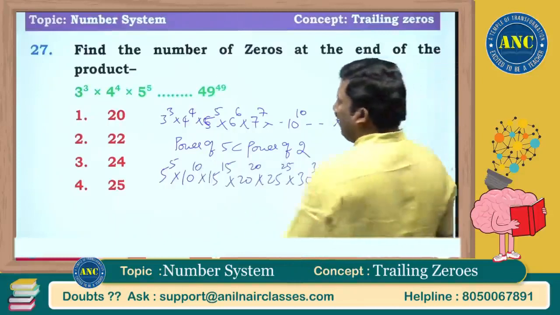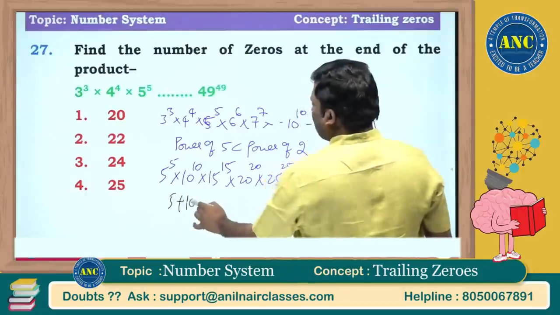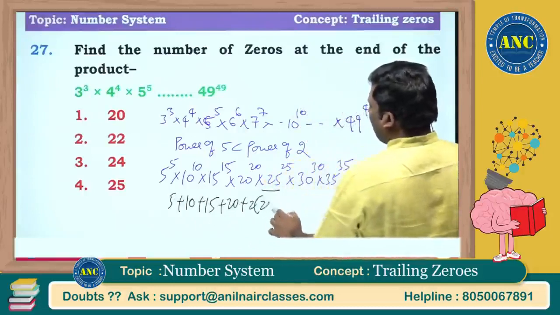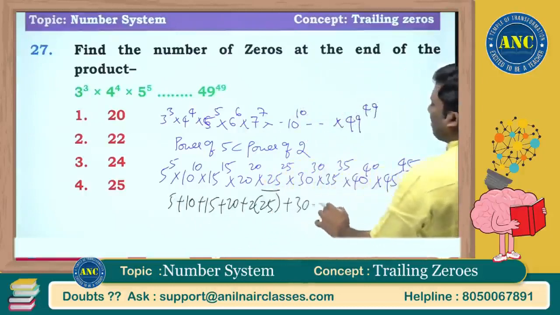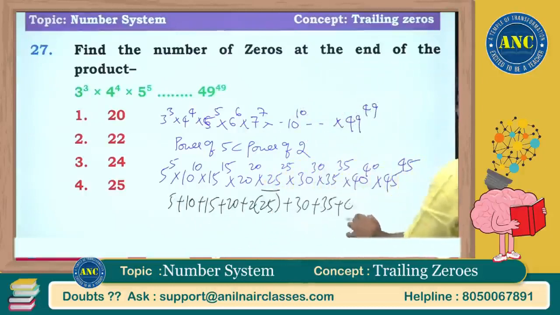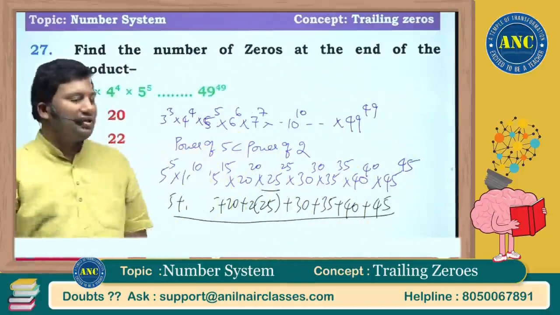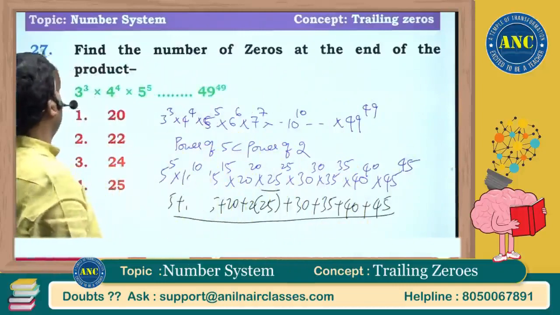So how many will it be? 5 plus 10 plus 15 plus 20, 25 is 5 square so 2 into 25, plus 30 plus 35 plus 40 plus 45. Whatever answer you get, that itself will be the answer.